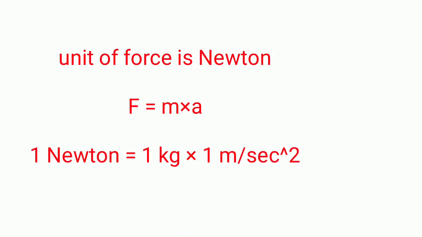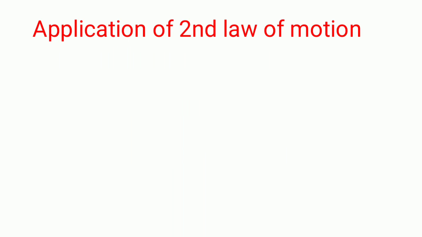From here we can understand that the unit of force is basically kilogram meter per second square, and 1 Newton is 1 kilogram into 1 meter per second square. Apart from Newton, there is another unit of force which is dyne, and 1 Newton is equal to 10 to the power 5 dynes.